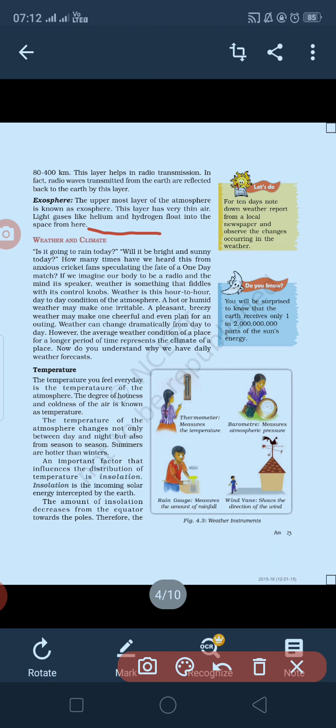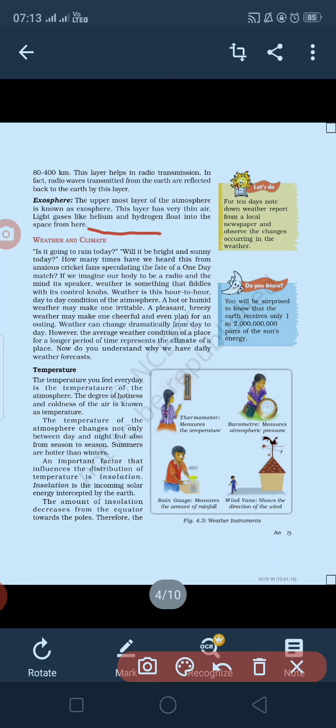The next topic which we are going to cover is weather and climate. You must have listened that today we are having a hot and humid climate, or you must have listened that today it's rainy. Maybe today it's rainy, tomorrow it is not. So what does it mean? The weather changes hour to hour or day to day.